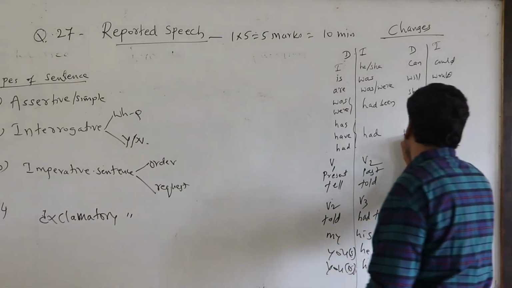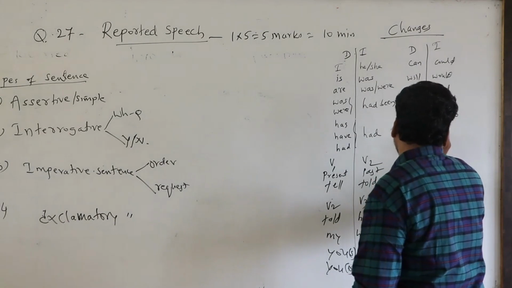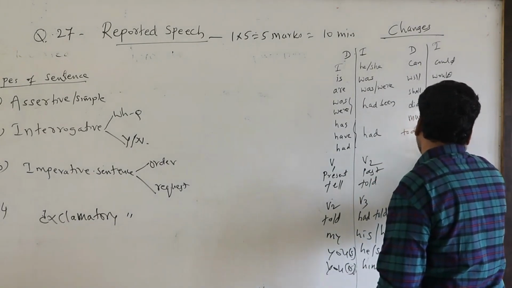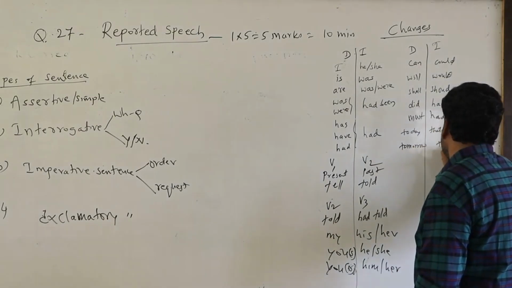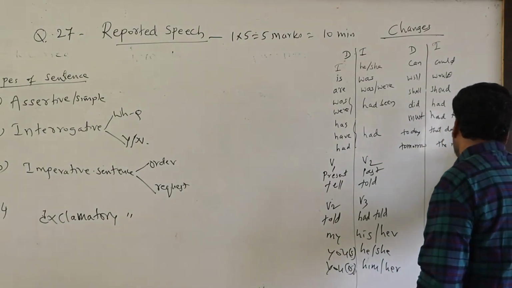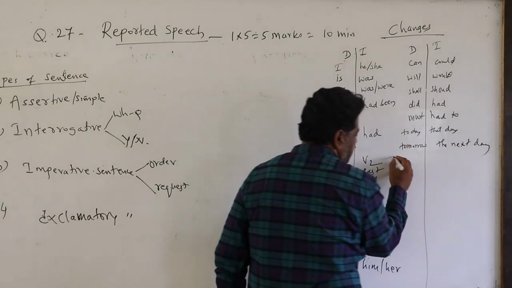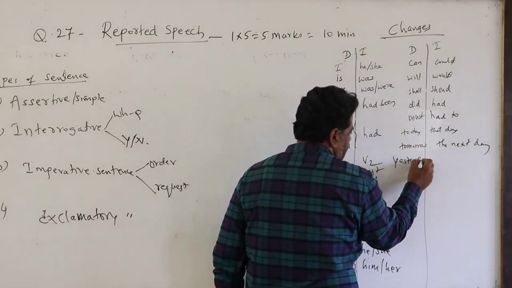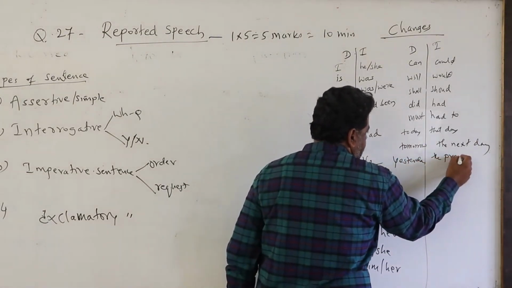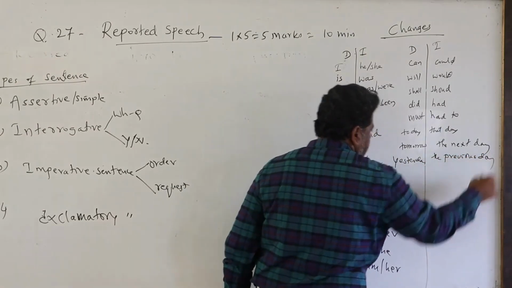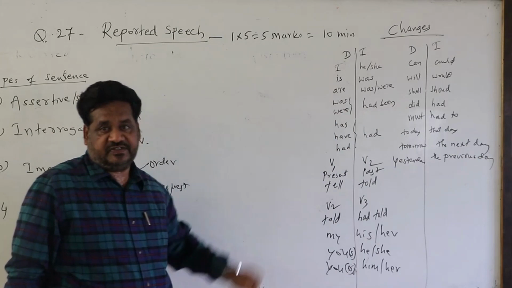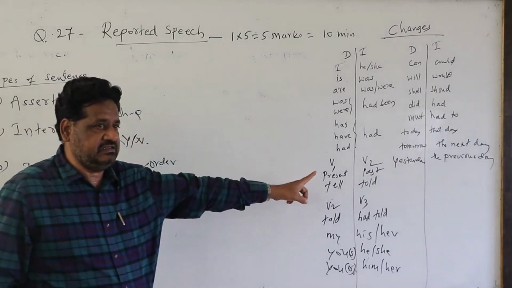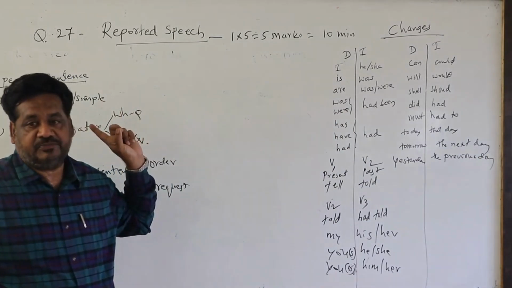You know that one: today will become that day, tomorrow will become the next day, and yesterday will become previous day. Okay, so you have to remember these changes. Unless you know these changes, it is very difficult to answer the reported speech.